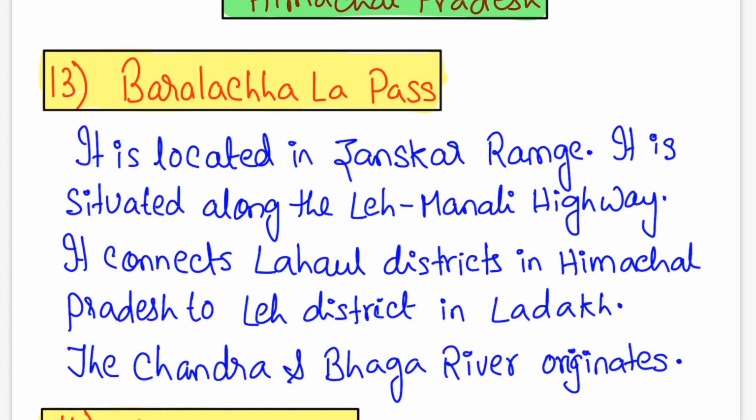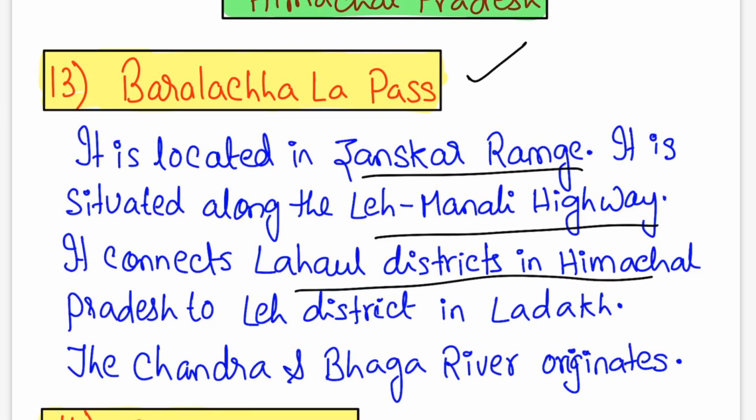These are the passes of Himachal Pradesh. First is Baralacha La. It is located in the Zanskar range on the borders of Himachal Pradesh and Jammu and Kashmir, situated along the Leh-Manali highway. It connects Lahaul district in Himachal Pradesh to Leh district in Ladakh. The Chandra and Bhaga rivers originate here, and when they meet they are known as the Chandrabhaga river. After that they are known as the Chenab river in Jammu and Kashmir, which flows through the Kishtwar, Doda, Reasi and Akhnoor region, and then it goes to Pakistan.